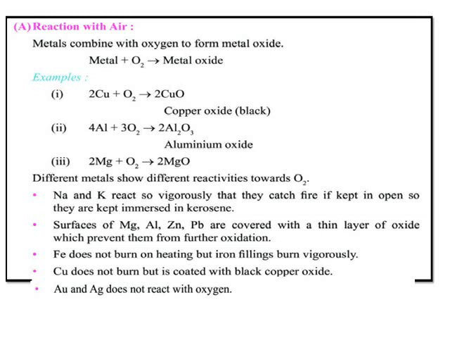Second, the surfaces of magnesium, aluminum, zinc and lead are coated with a thin layer of oxide which prevents them from further oxidation. We have seen what oxidation is in the first chapter. So these metals are coated with a thin layer of oxide in order to prevent further oxidation.